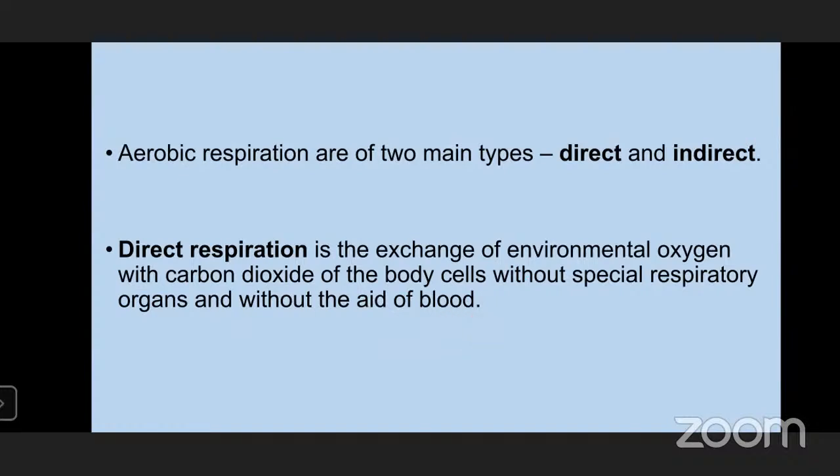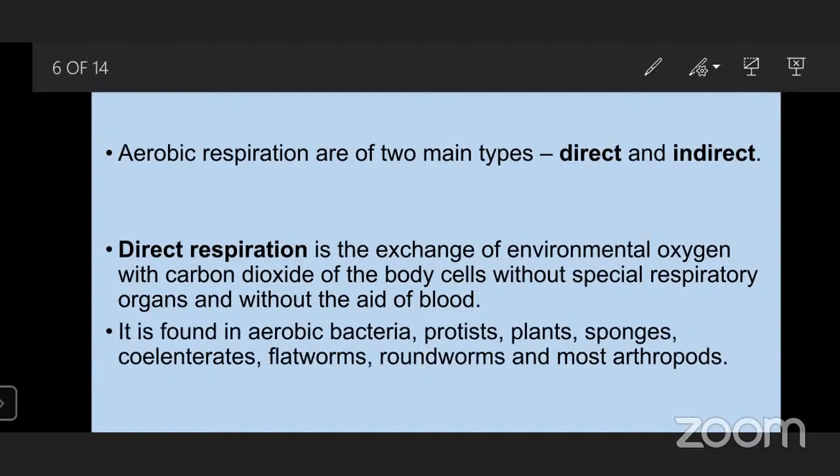So here there is no need of any respiratory organ or any respiratory pigment. Okay, just there is exchange of gases. For example, it is found in bacteria, protists, plants, sponges, coelenterates, all these. If you see, these are the primitive animals and also plants. So here there is no need of a well-developed respiratory mechanism, right?